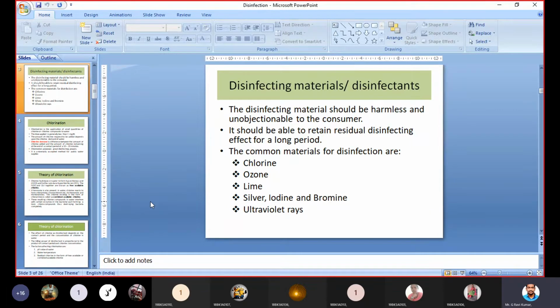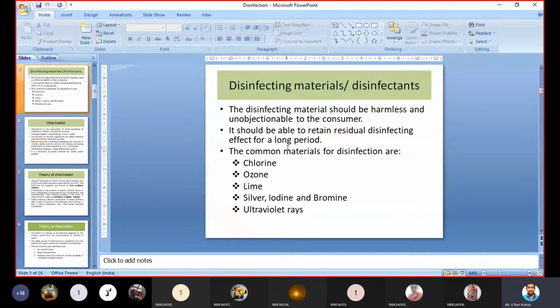Till that end, the disinfectant should be there and work, and the bacteria should not be there in the water. So these are the primary objectives of a disinfectant.